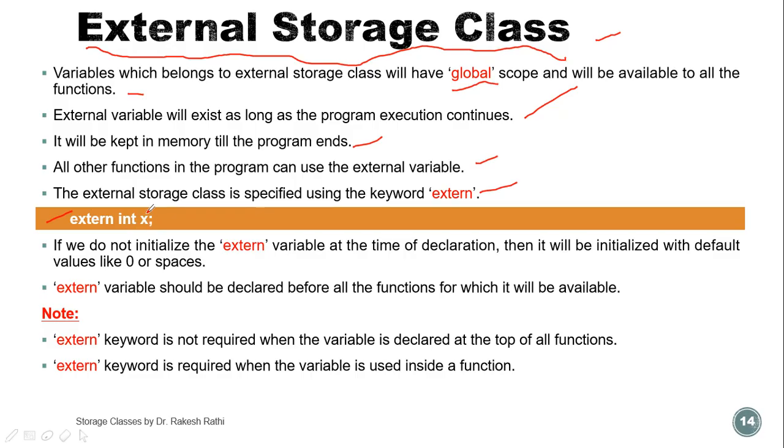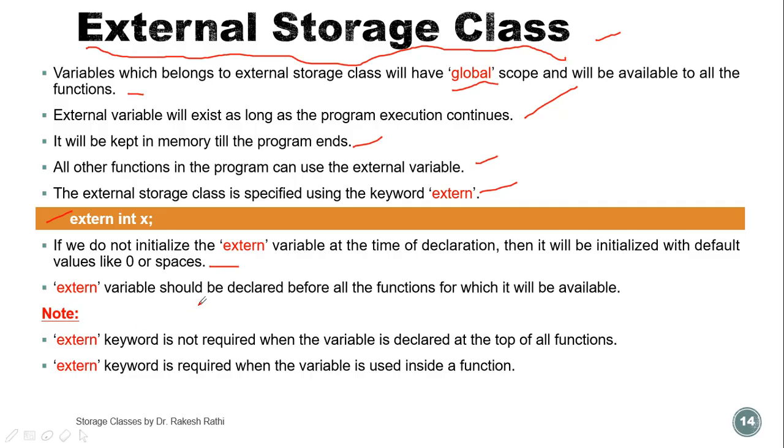So here x is an integer variable and the storage class of this is extern. If we do not initialize the extern variable at the time of declaration, then it will be initialized with default values like 0 or space, like static storage classes.